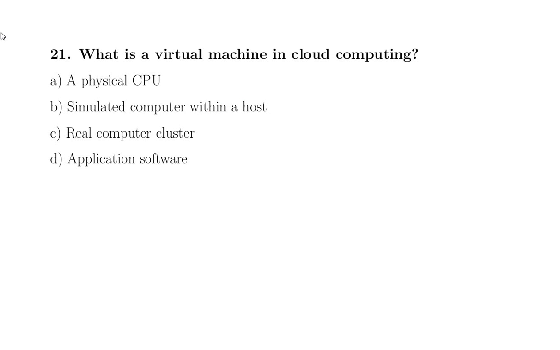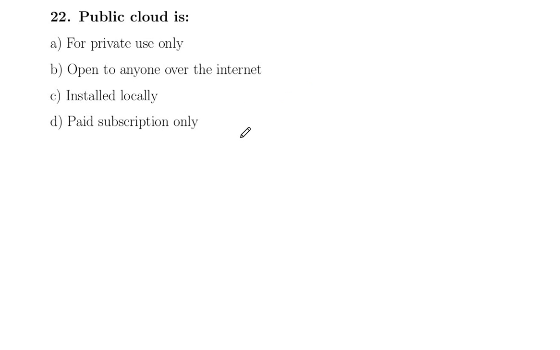Question number 21. What is a virtual machine in cloud computing? A physical CPU, simulated computer within a host, real computer cluster, application software. A virtual machine in cloud computing is a simulated computer within a host. That is option B.